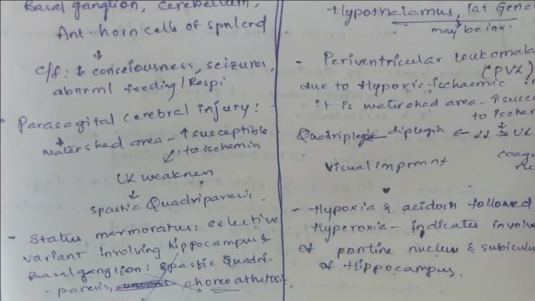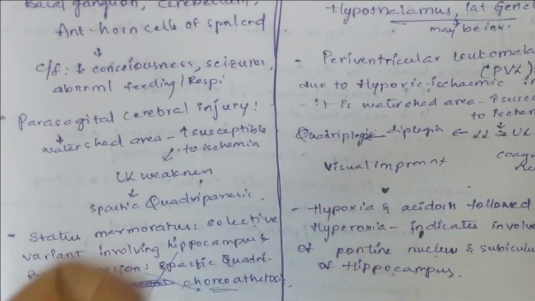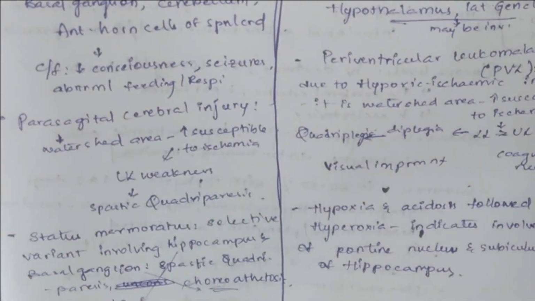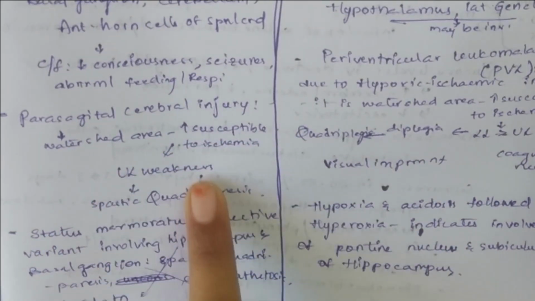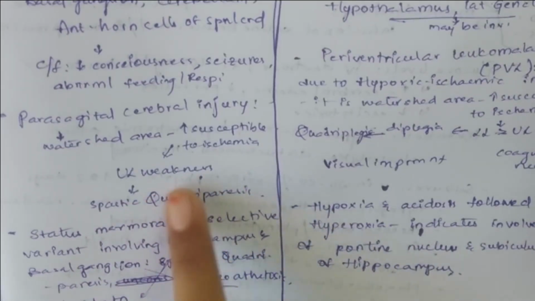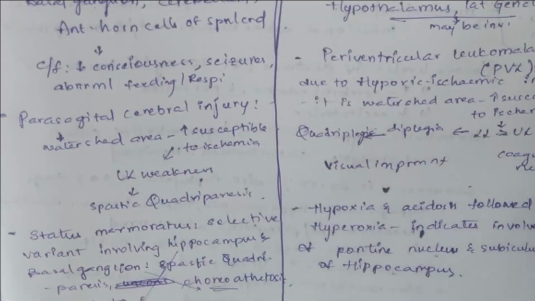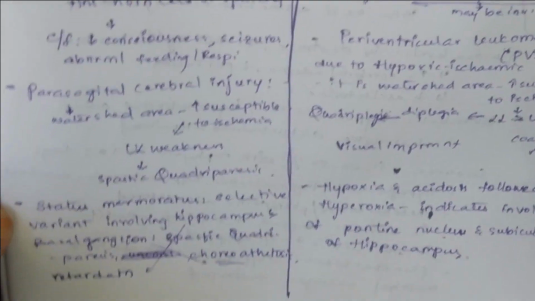If there is reduced blood supply due to some injury, then ischemia is likely to occur over the parasagittal cerebral area, and this ischemia leads to upper limb weakness, and finally it leads to spastic quadriparesis. Quadri means all four limbs are involved: two upper limbs, two lower limbs, all four limbs are involved in quadriparesis.